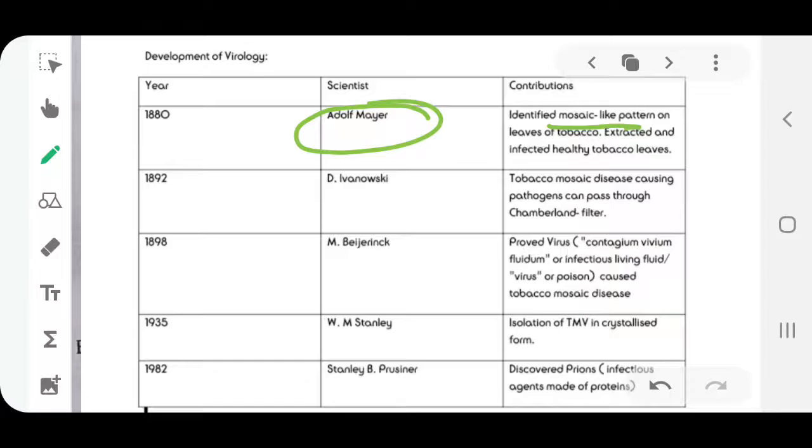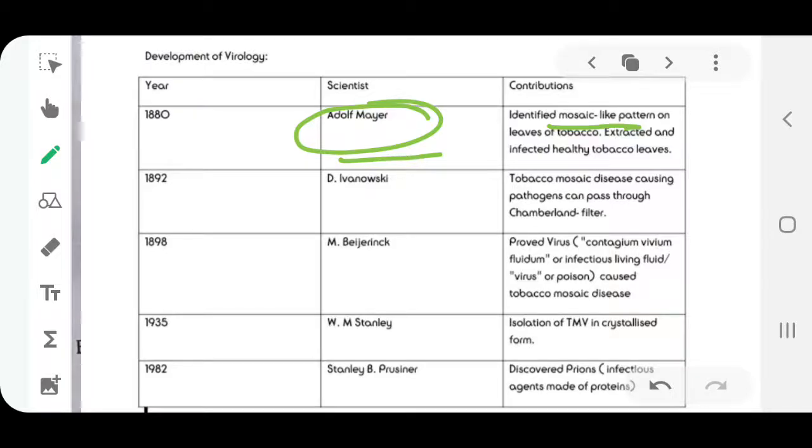Now, what he did was he extracted the solution from those infected leaves, just like what was told in Koch's postulates, and he injected it into healthy plants. He found that the healthy plants again got the same symptoms as the diseased plants.